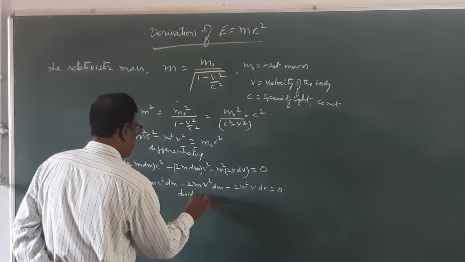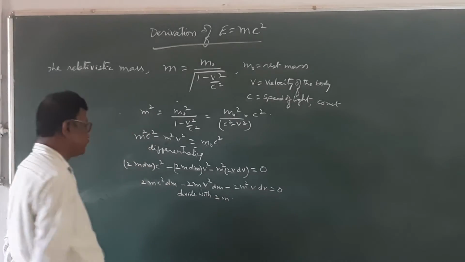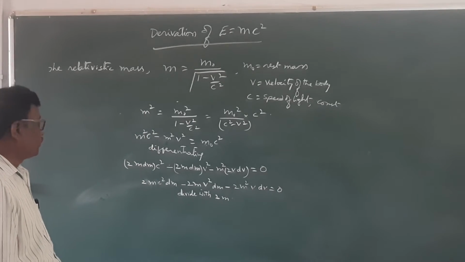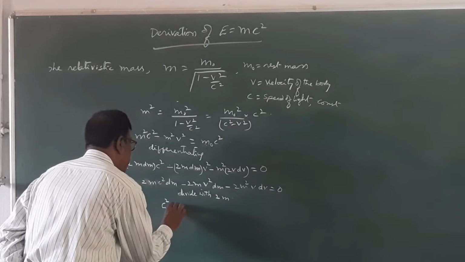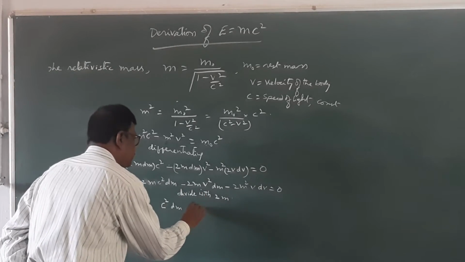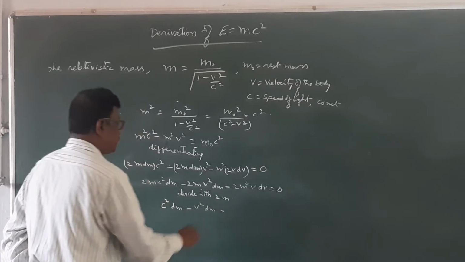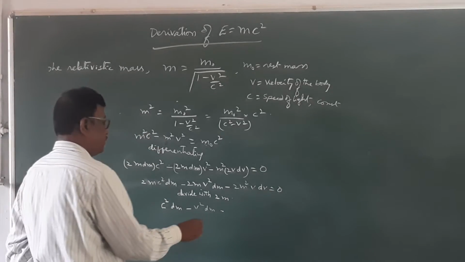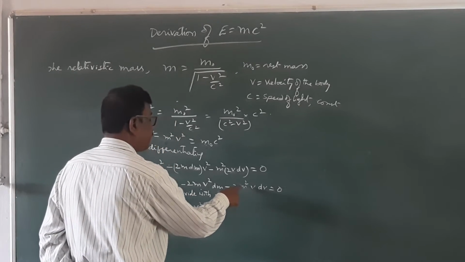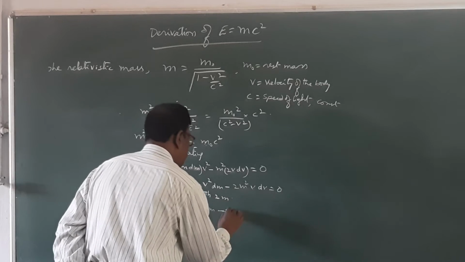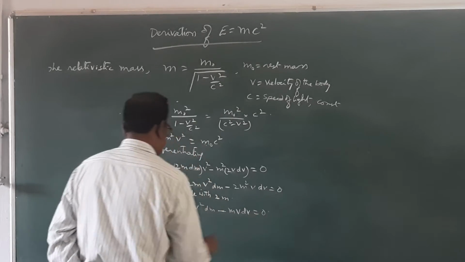Divide with 2m. This will become c square dm minus v square dm minus, say 2m cancels, mv dv is equal to 0.